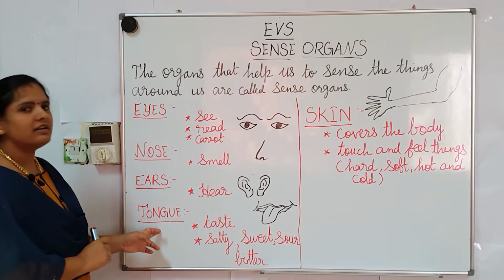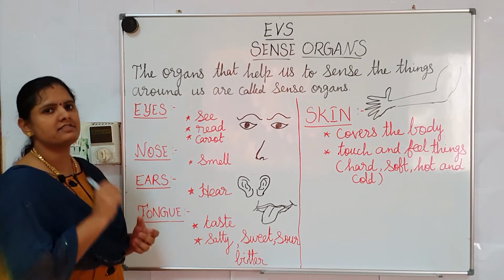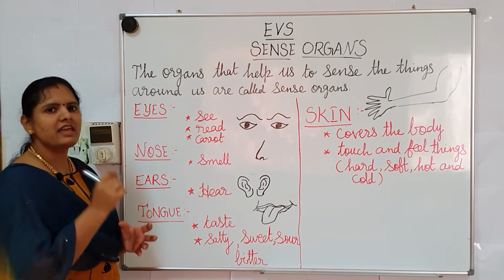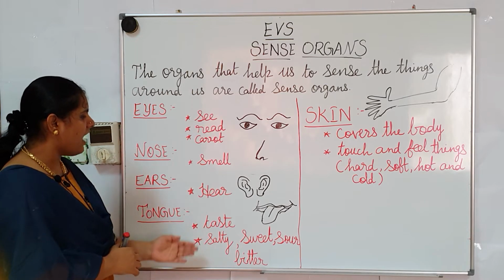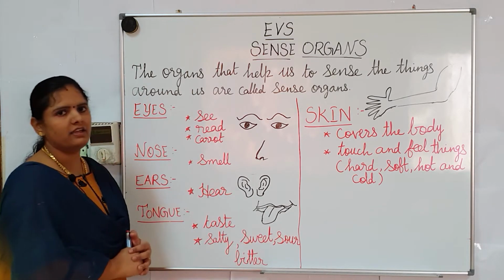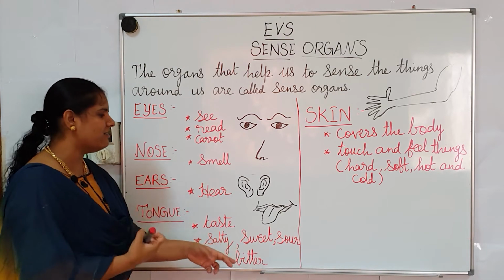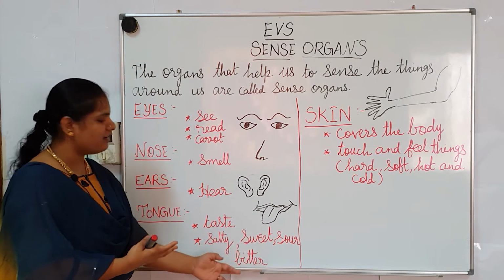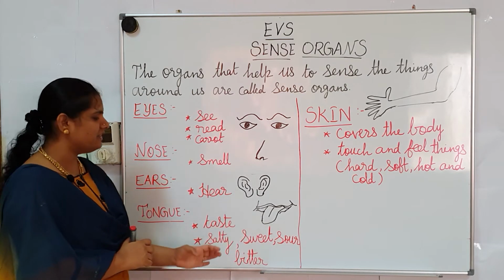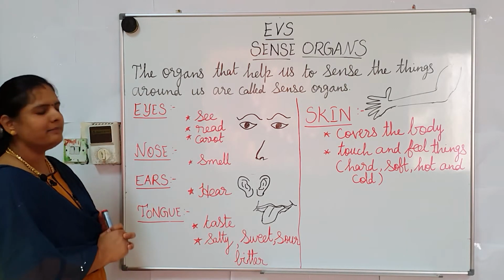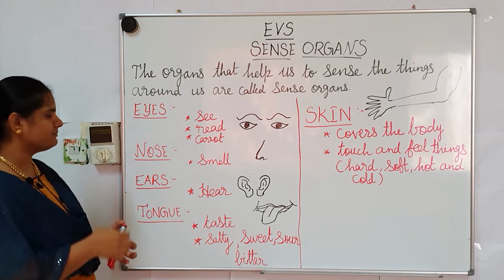Next, move on to tongue. With the help of tongue we can sense the taste. Under taste we have 4 different types. First one salty taste, second one sweet taste, third one sour taste and fourth one bitter taste. These are the 4 types of taste which can be sensed by tongue. This is the use of tongue.